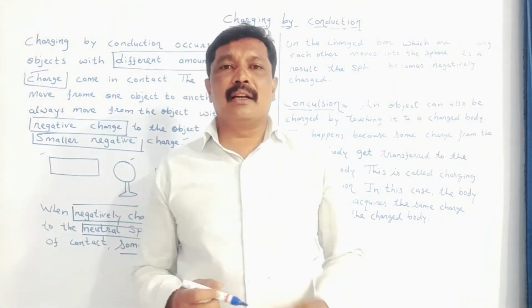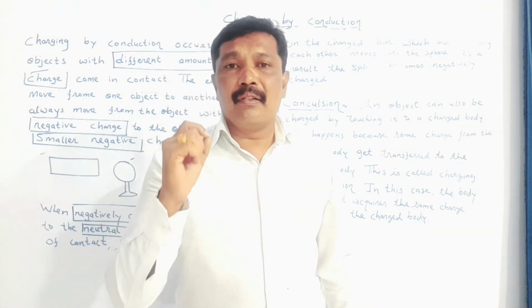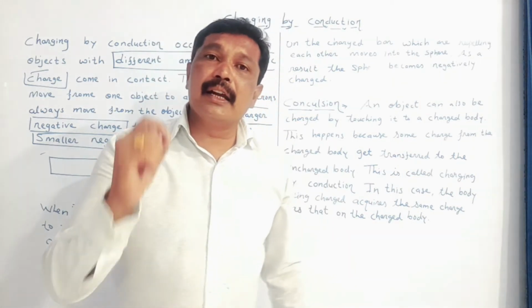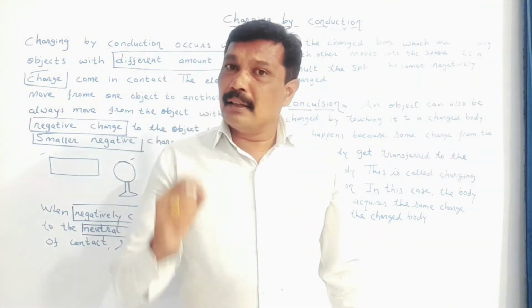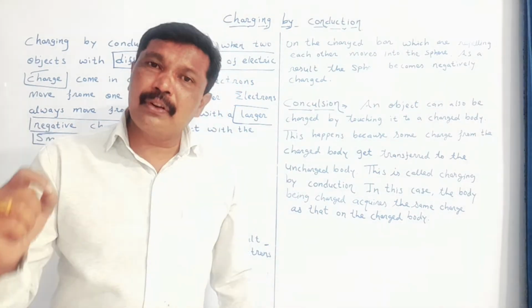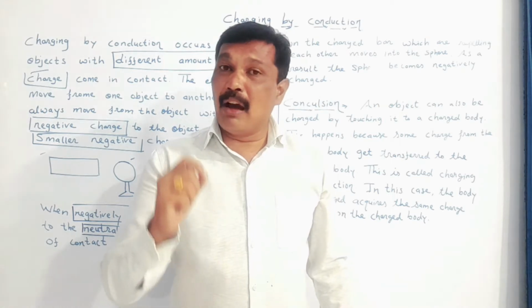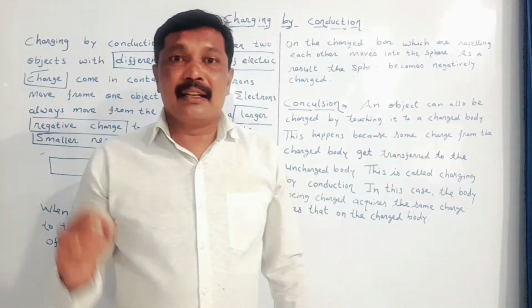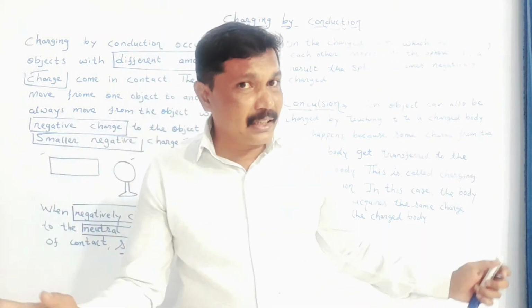My dear student, when we say that we have taken a negatively charged bar, it means this bar has more negative charge. And if it has more negative charge, then we have studied that like charges repel one another.